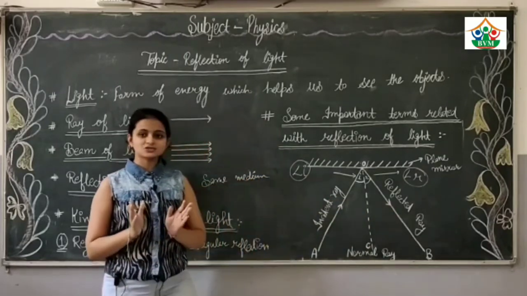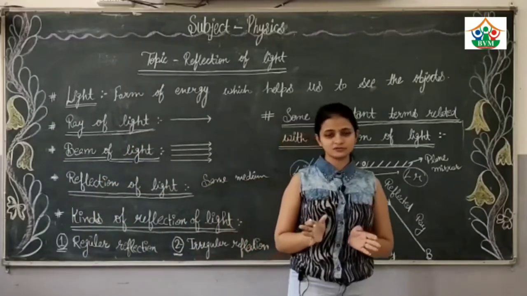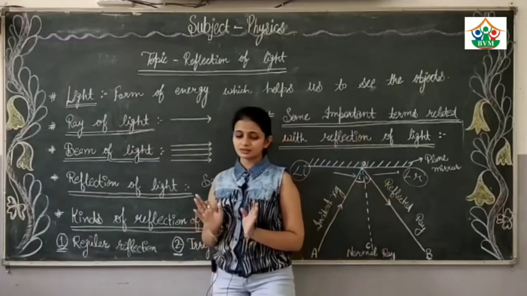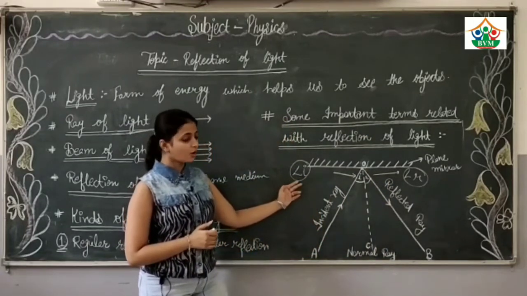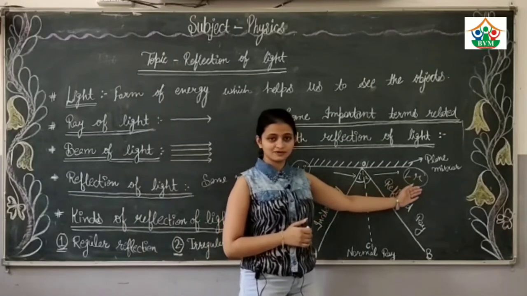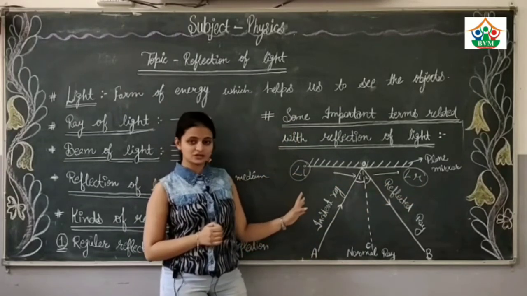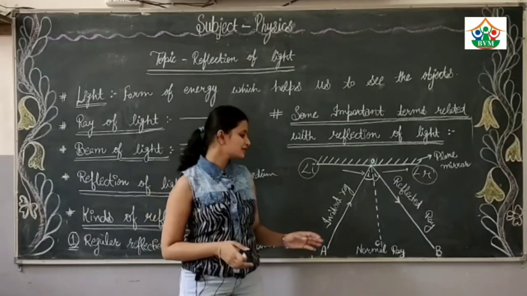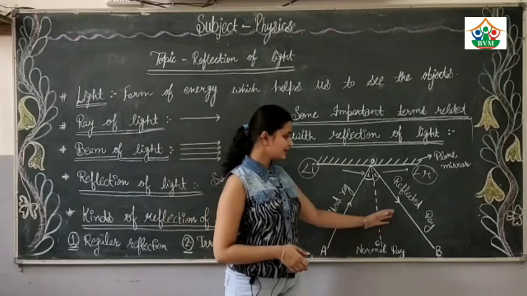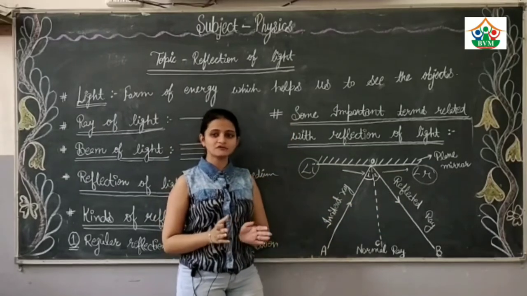Our next topic is laws of reflection. There are two laws of reflection. The first law: the angle of incidence, that is angle i, always equals the angle of reflection, that is angle r. The second law of reflection of light: the incident ray, normal ray and reflected ray all lie in the same plane. These are the two laws of reflection.